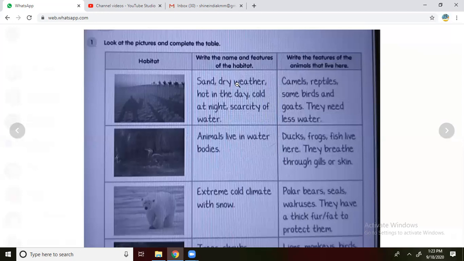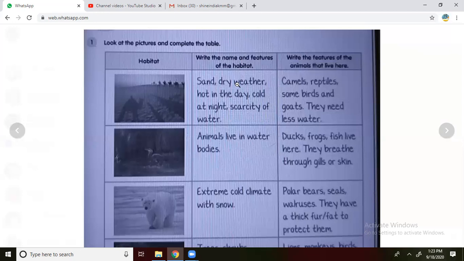Here, mostly the duck and the frog are, you can say, amphibians, because ducks will live on land as well as in water. Frogs can live in water as well as on land. Fish is only an aquatic animal, because fish cannot live on land, so the fish will die. These are the three examples: ducks, frogs, fish live here, in the water bodies.